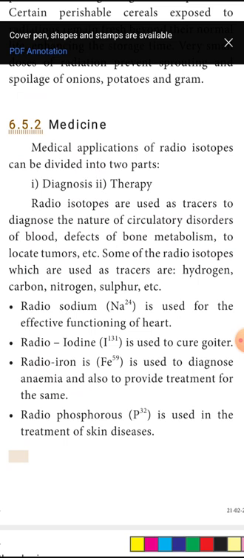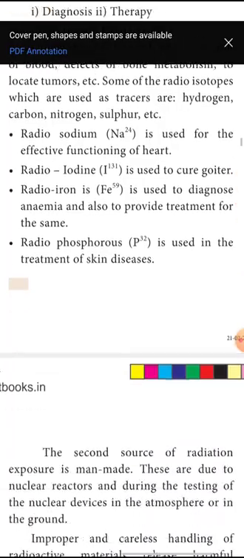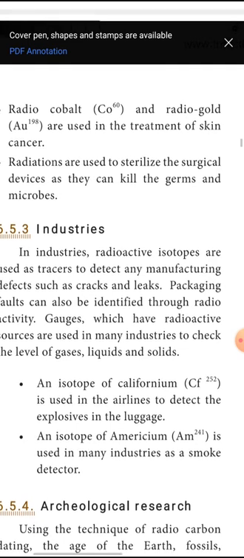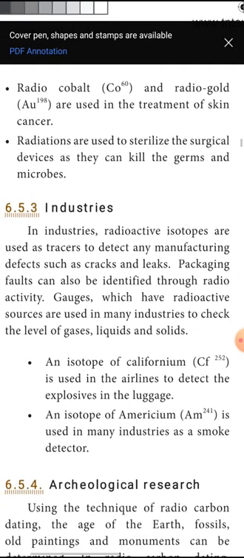Radiophosphorus is also used in the treatment of skin diseases. This is the second use of radiophosphorus. Already we saw that radiophosphorus is used to increase the productivity of crops, and it is also used in medicine for the treatment of skin diseases. Then radio cobalt and radio gold are used in the treatment of skin cancer.